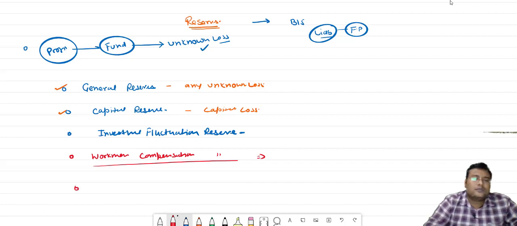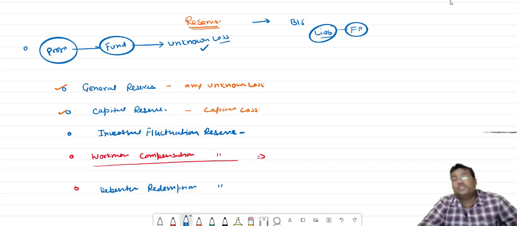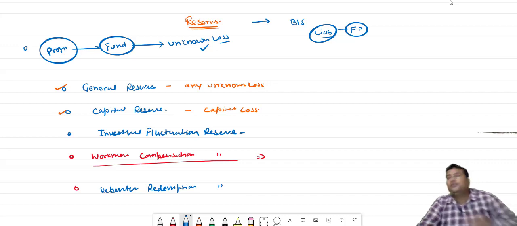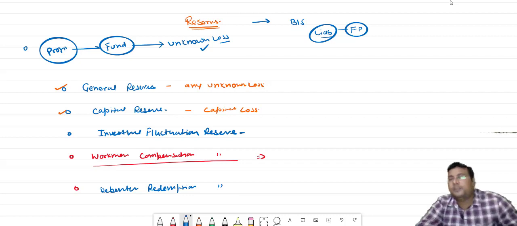One is debenture redemption reserve. What is the debenture redemption reserve? Very simple. Suppose we take debentures and we have a condition that after 5 years we have to make the payment of that debenture.